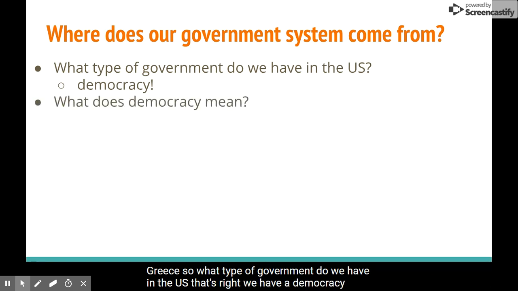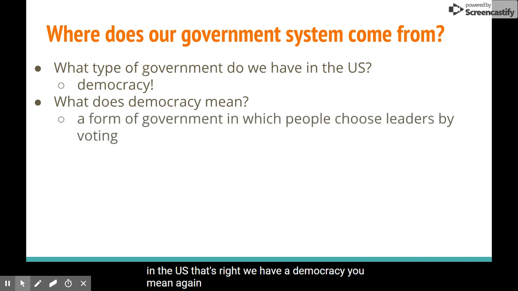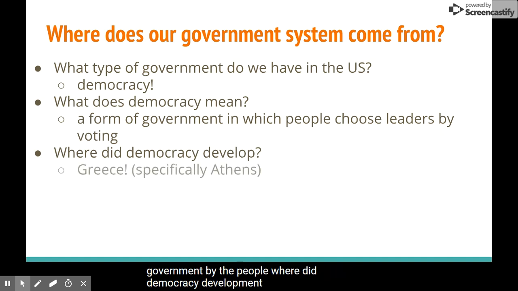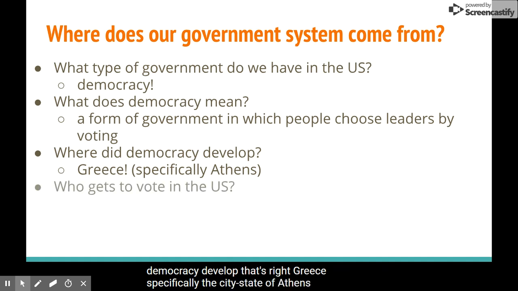What does democracy mean again? It is a form of government in which the people choose leaders by voting. So it is government by the people. Where did democracy develop? That's right, Greece, specifically the city-state of Athens.